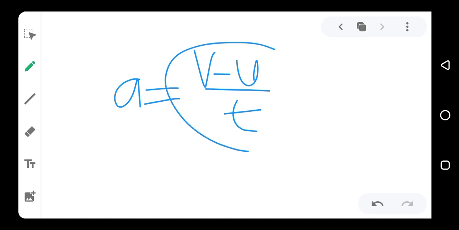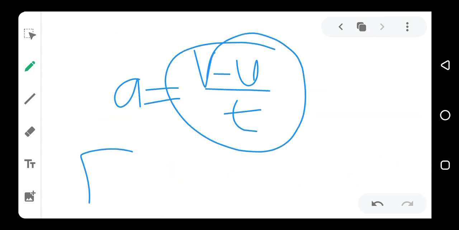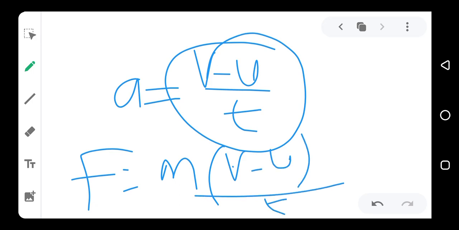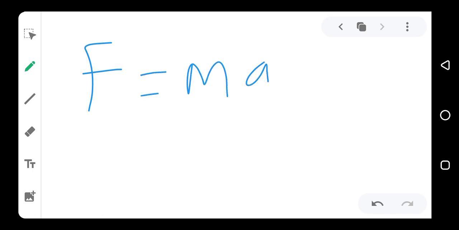Now we can use this and substitute it in the equation F equals m times (v minus u) over t. If we use a to replace this, we are now going to have that force is equal to ma. So the formula for force is F equals ma, which is mass times acceleration.